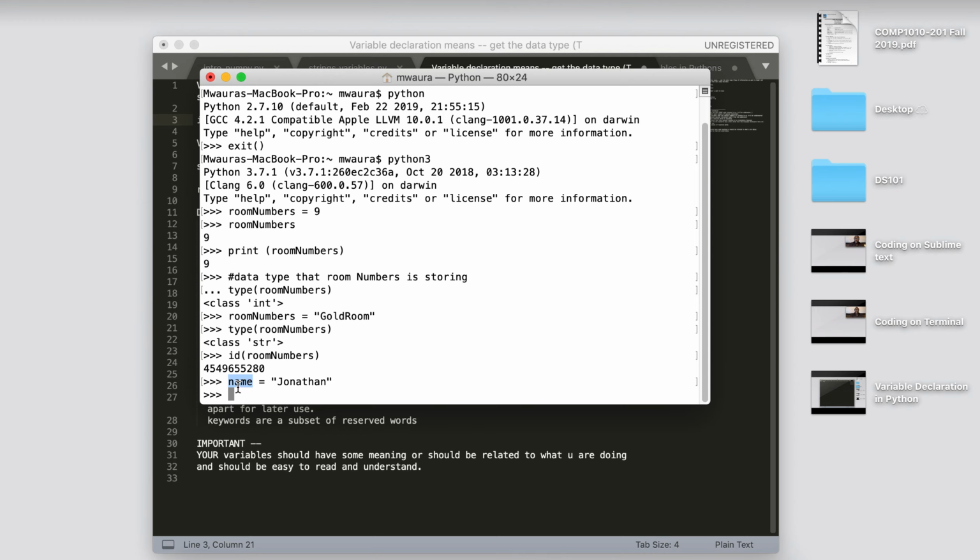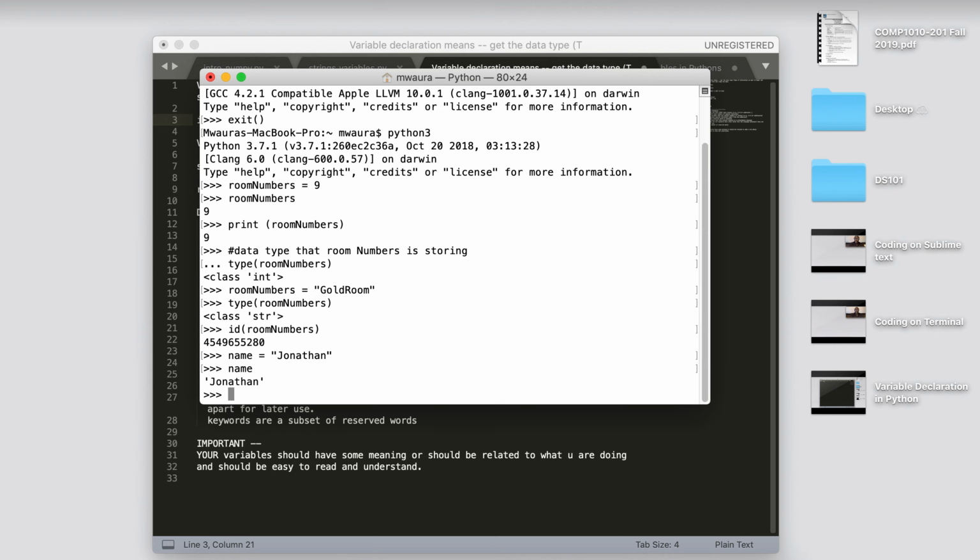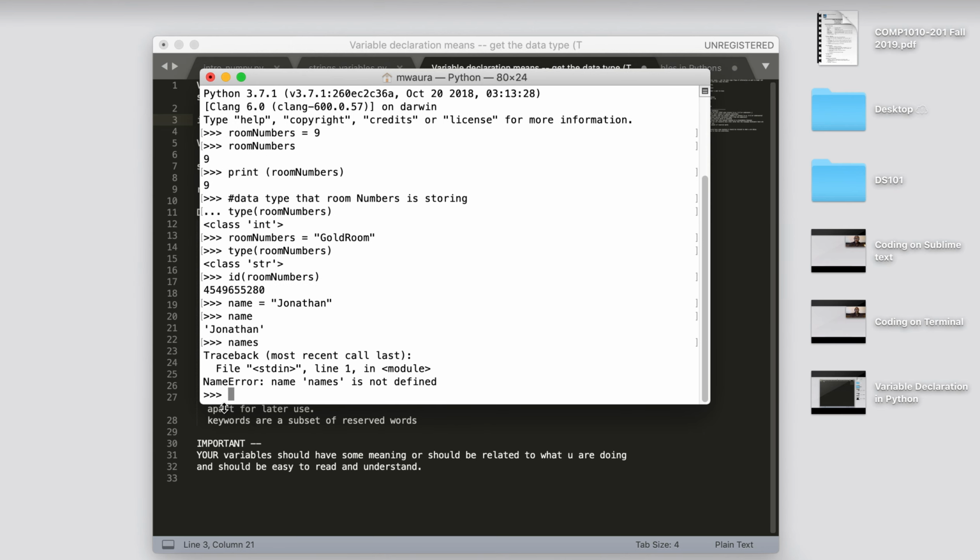Now, if you just write name, it will print out the name. Supposing we wanted to write names, but we do not assign a value, then we get a problem. It says that names is not defined. Why?